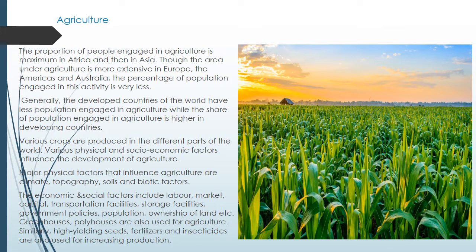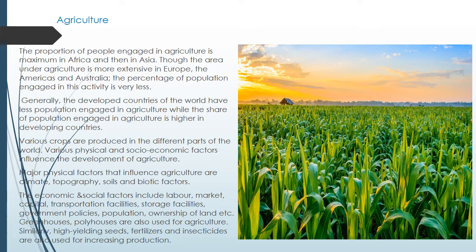It is opposite. Generally, the developed countries of the world have less population engaged in agriculture, while the share of population engaged in agriculture is higher in the developing countries. So, wherever the country is developed in infrastructure and industrialization, there a smaller amount of population is engaged in agriculture. And wherever the country is developing or underdeveloped, there more population is engaged in agriculture.